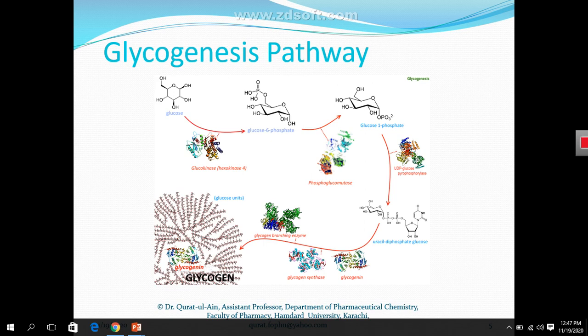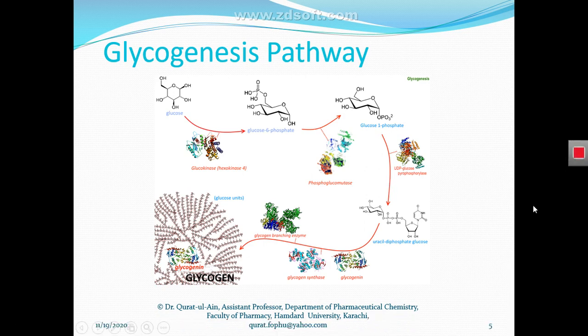Here we can see that phosphoglucomutase just changes the position of the phosphate group. So this was the second step of glycogenesis, and in the third step, what happens?